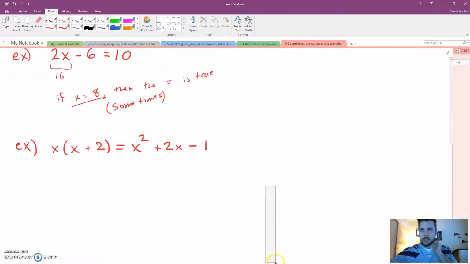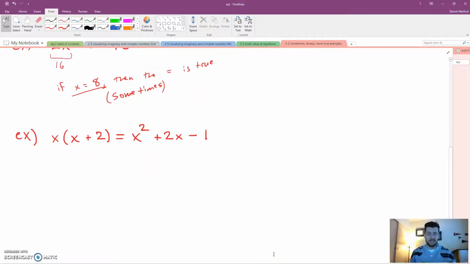Alright, this one looks a little intimidating too, because now we've got squares and other terms. Let's do it though. You notice right here, we're pretty good at this. When you see a number or a variable right outside some parentheses, we know that means you have to distribute that through. So what would that look like? X times x is x squared. X times 2 would be 2x, and that's all that's left on that side. On the other side, nothing changed.